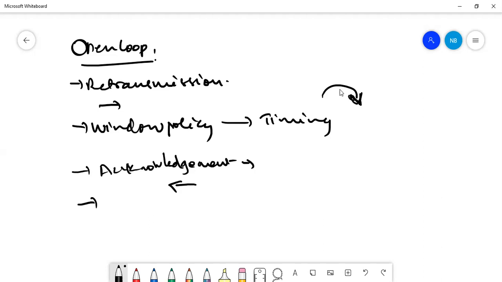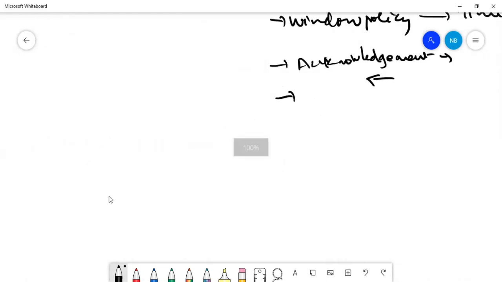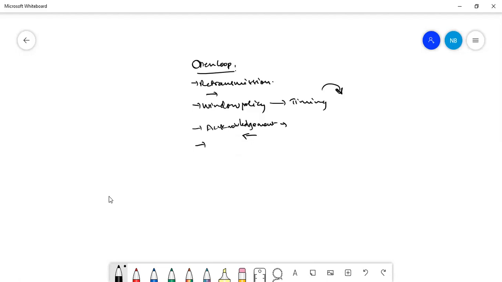So next one is discarding policy. A proper discarding policy has to be maintained by the routers.